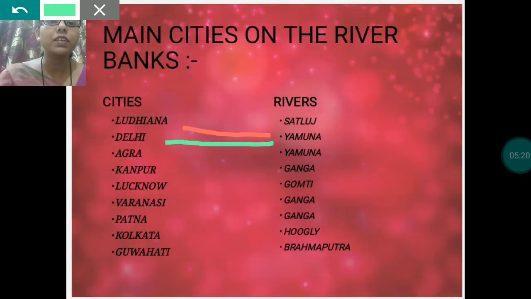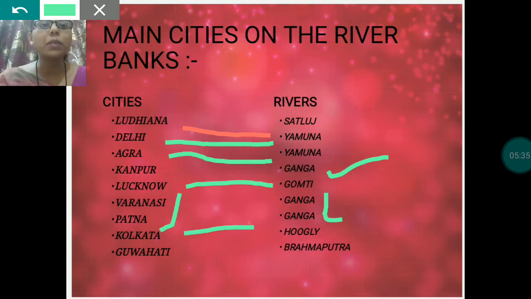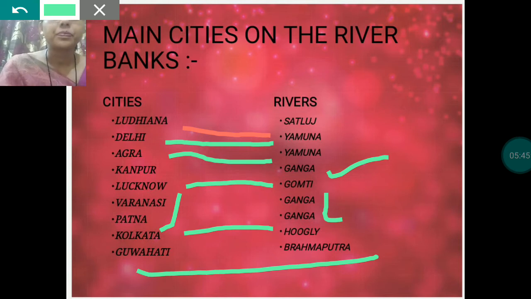Delhi on the bank of river Yamuna. Agra also on the bank of river Yamuna. Kanpur on the bank of river Ganga. Lucknow, river Gomati. Varanasi and Patna, these two also on the bank of river Ganga. Kolkata on the bank of river Hooghly, and Guwahati on the bank of river Brahmaputra. These are the main cities on the river banks.